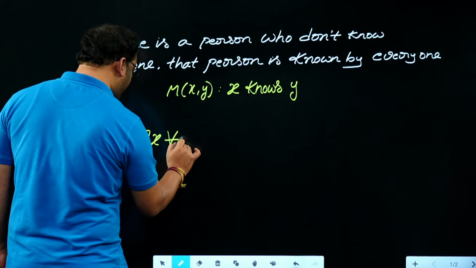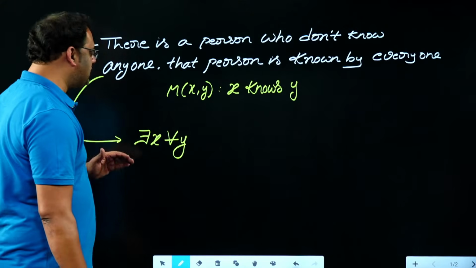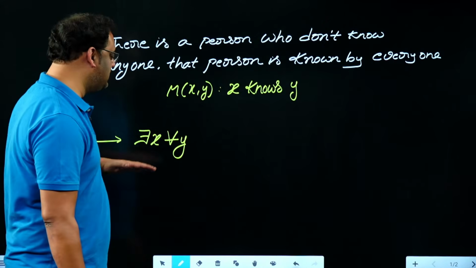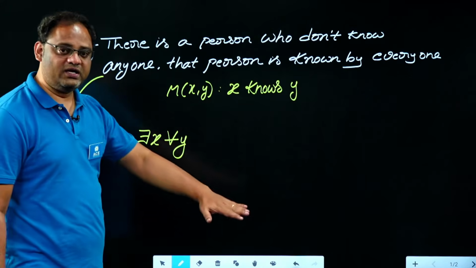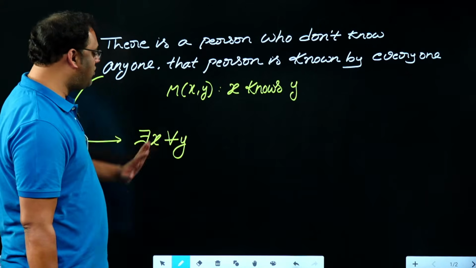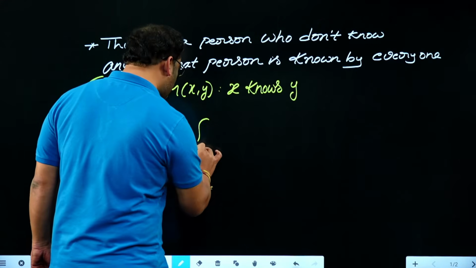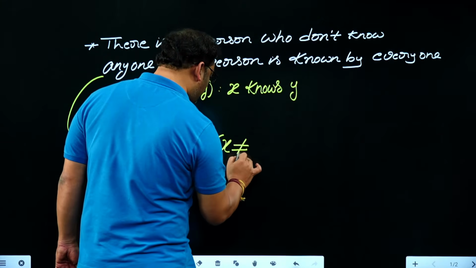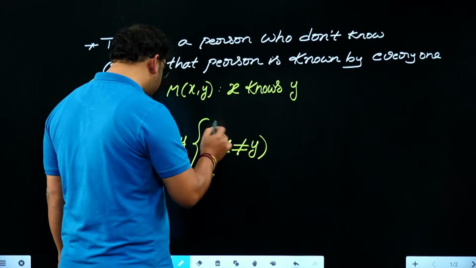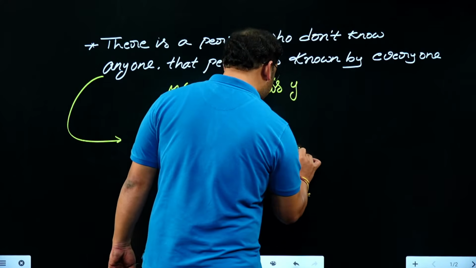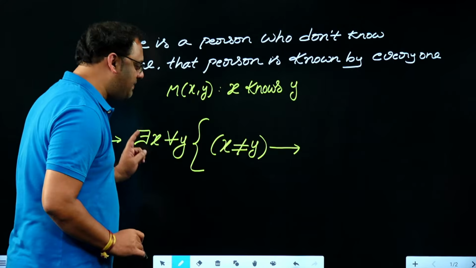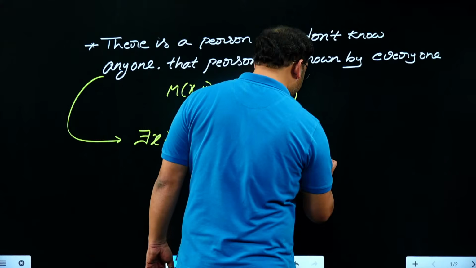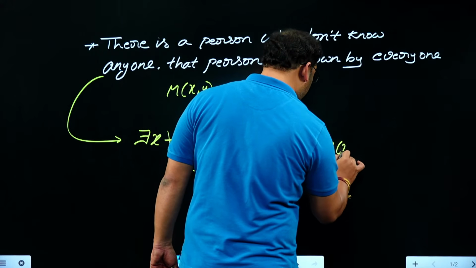There exists some x for every y. There is some x for every y. There is a mother for all boys. This is the example we discussed in the class. Every boy has a mother is different. There is a mother for all boys is different. The mother is common here, and such that x is not equal to y in the universe, if x and y are different. If this happens, then the applicable condition is this boy x, this object x doesn't know anyone, negation M(x,y).